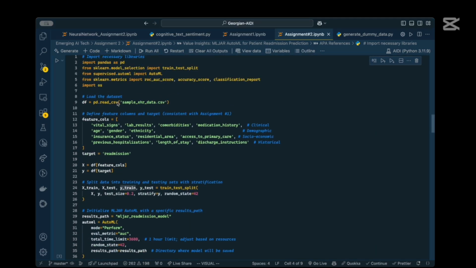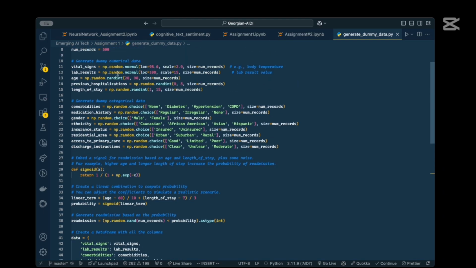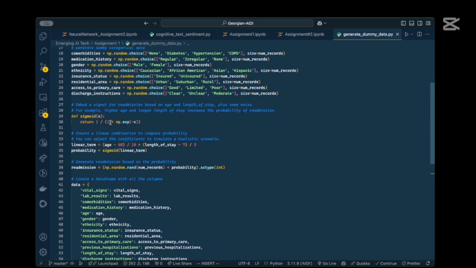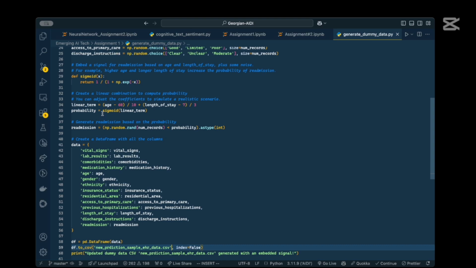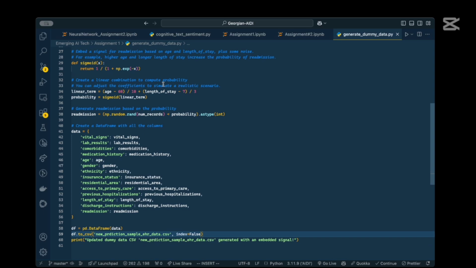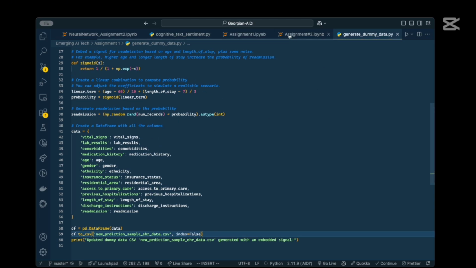First of all, we load the dataset. Just quickly going through the dataset, since we've worked on a hypothetical situation, we have generated the data using a script. We have numerical and categorical data here, and we have also embedded a signal for readmission based on age and length of stay. For example, higher age and longer length of stay increase the probability of readmission, and we have also created a linear combination to compute probability. This is done to simulate a realistic scenario.